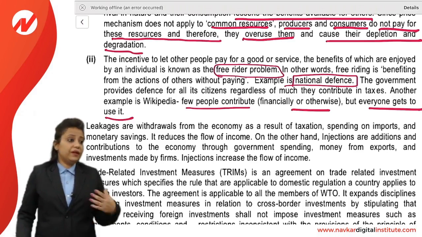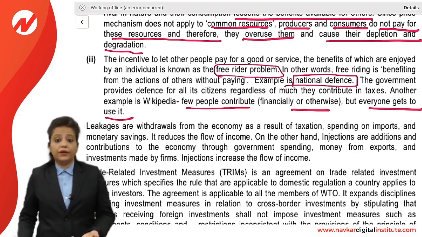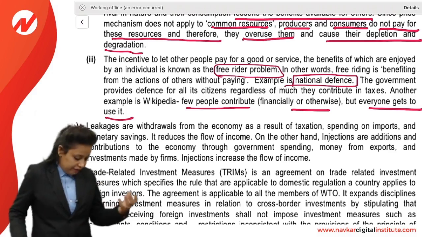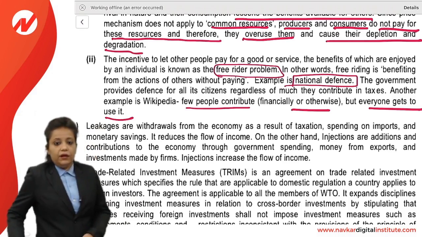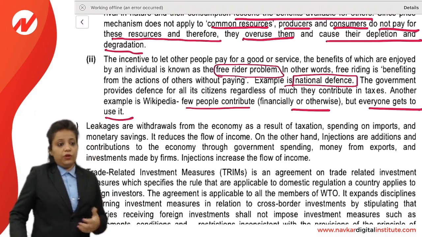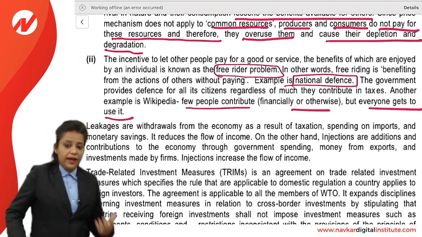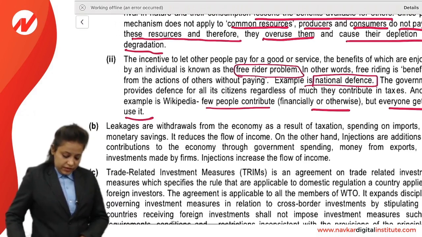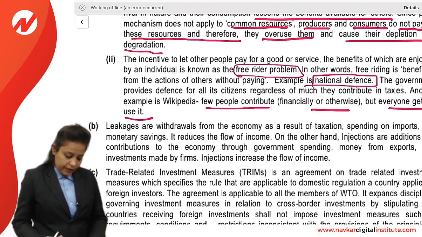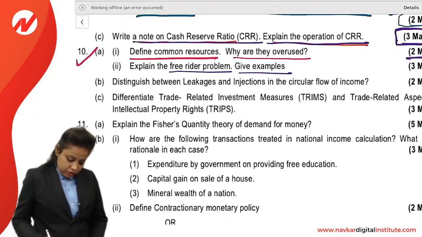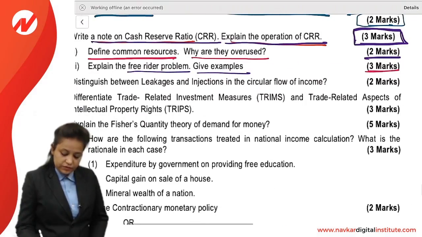Some people are contributing in taxes, some are not, but everyone is getting the benefit. Another example is roads. Not everyone is paying taxes. People having very low income don't pay tax, but they are using it. That is free rider problem. Now next question, this was a 3 marks question.